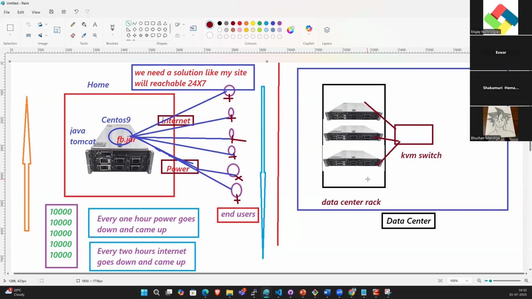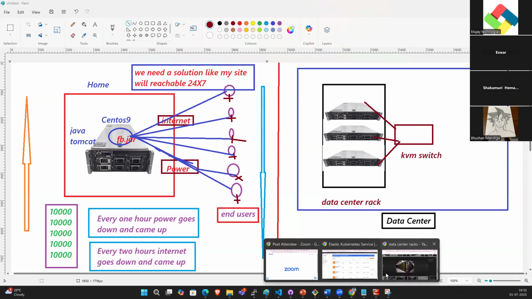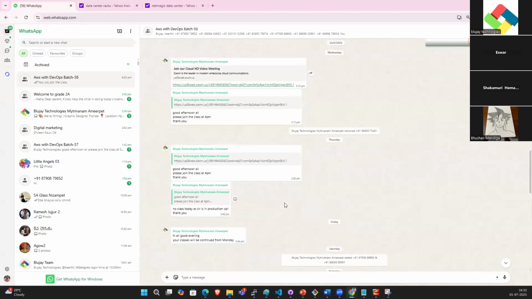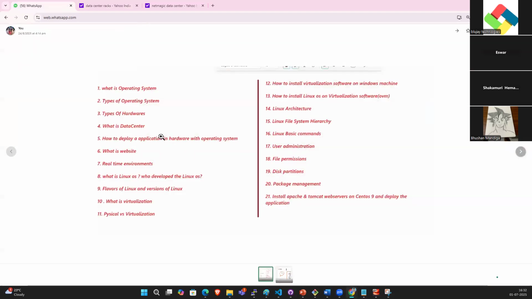Guys, now you understood what a data center is? Right, guys? Respond, guys. How to deploy an application on hardware and operating systems, you already know. What is a data center, types of hardware, types of operating systems, real-time environments, flavors of Linux, what is virtualization, and how to install virtualization software. We'll discuss this.